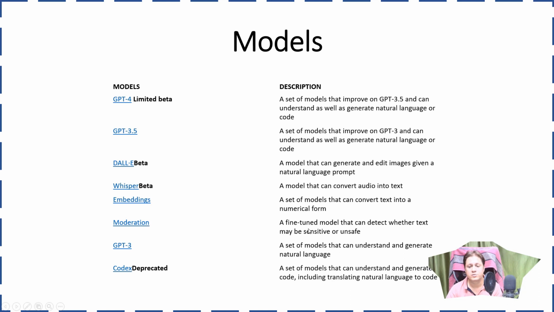Before sending a request to the server, you can moderate if there are any sensitive or unsafe keywords which can block your account. So whenever you use these moderation APIs, they will warn you, okay, these are sexual context or whatever, like that. And GPT-3 was the old model, and Codex is deprecated, the last one. Now they have stopped using Codex actually.